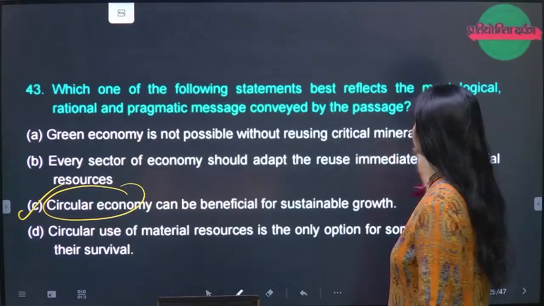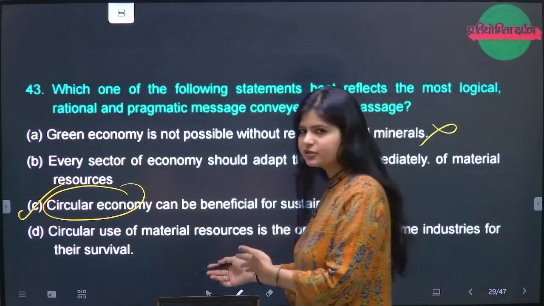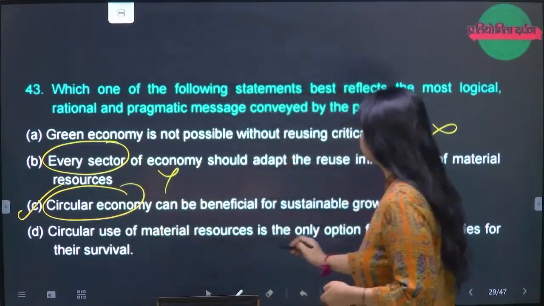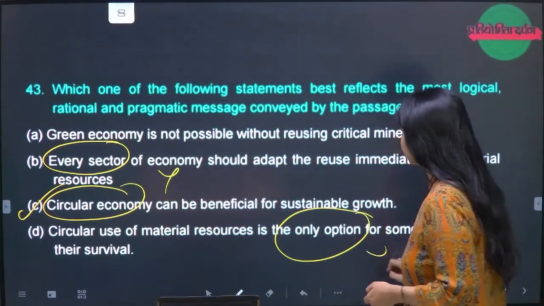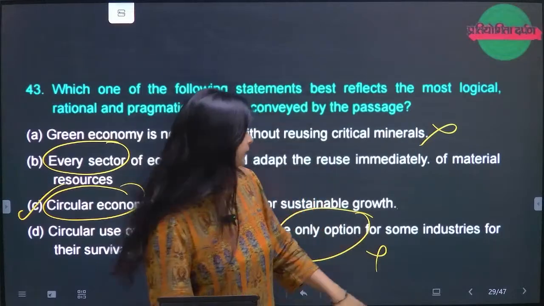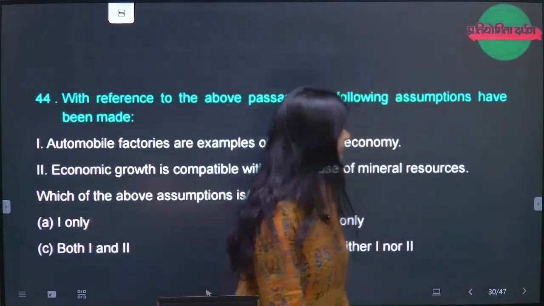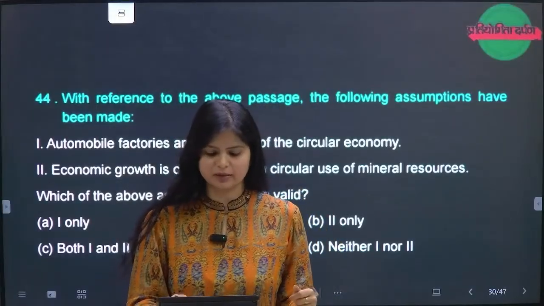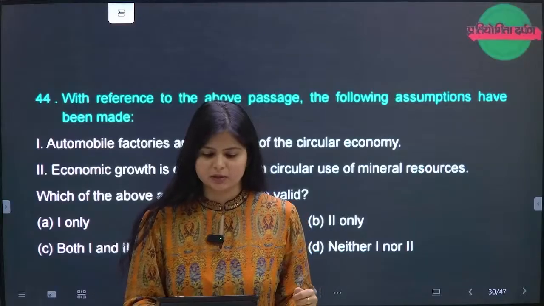Green economy is not possible. Itself it is showing that it's not in every sector. Circular use of material sources is the only option. This also could have been the right way if you have not got the essence. Okay. This is what I've been telling in my classes, that these are the tricks that you have to mention, right? This we have done in the passages also a lot many times.